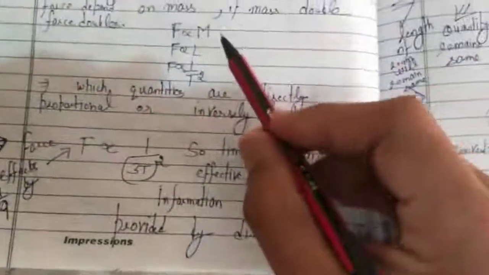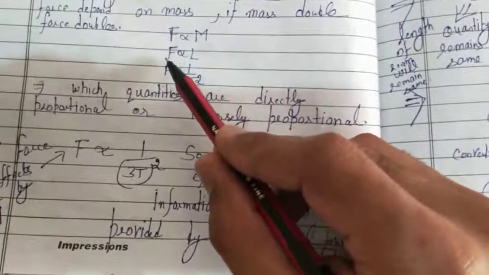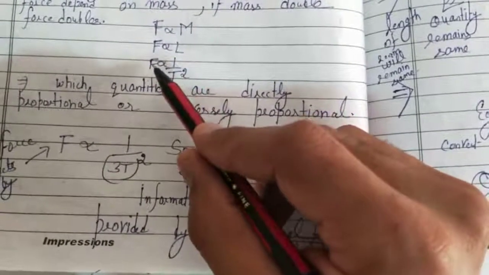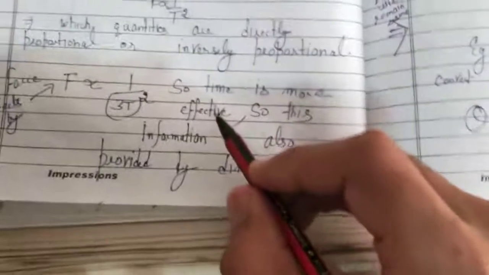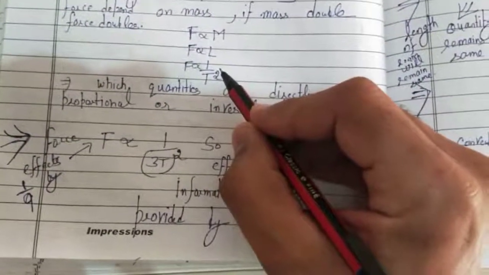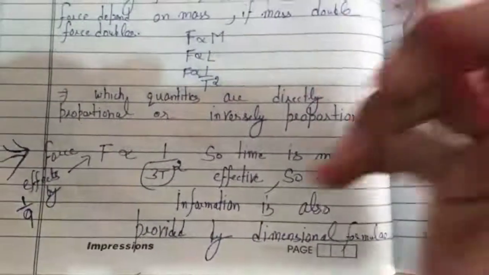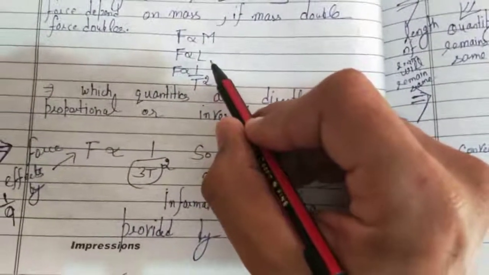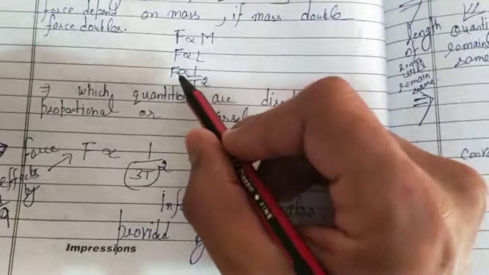That means if mass becomes double, force becomes double. If length becomes double, force becomes double. If time becomes double, the value of force will get reduced by 4 times. So from all the 3 factors, which is affecting the force by a higher value? Mass is not affecting the force by a higher value. Length is not affecting the force by a higher value, but time is affecting the force by a higher value.